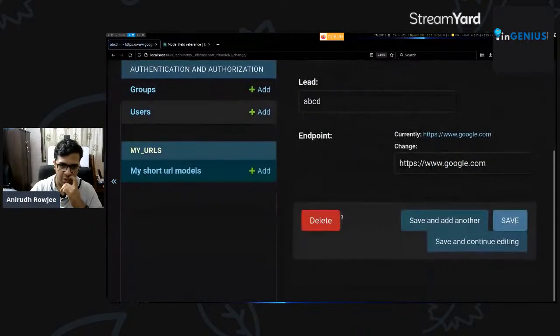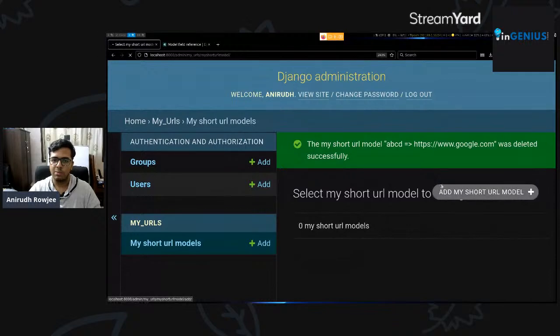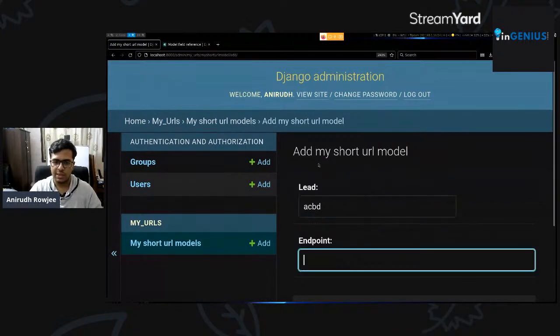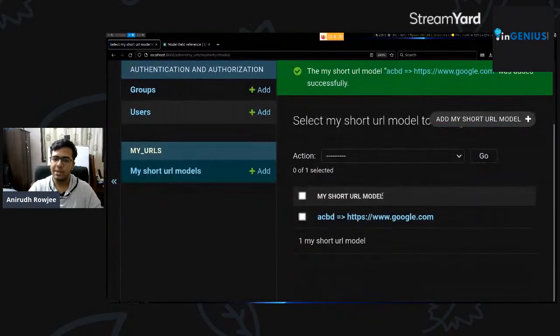So at this point of time, we have one object ready here. We can delete it if we want, right? You can say, yes, I'm sure. We'll delete it. We'll add one more. So ABCD leads us to www.google.com. Again, I'm just showing you an example of how you can create and delete an object. We'll save it. Let's say I changed my mind, right? I want to edit this object.